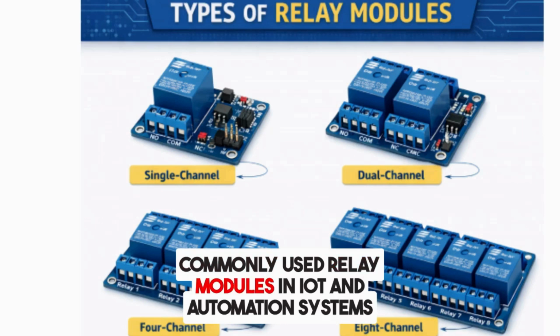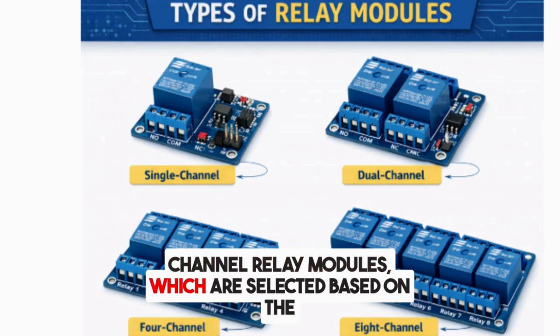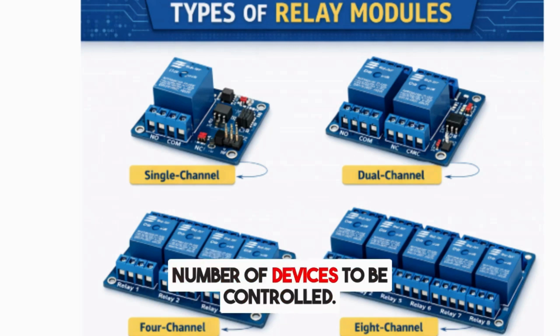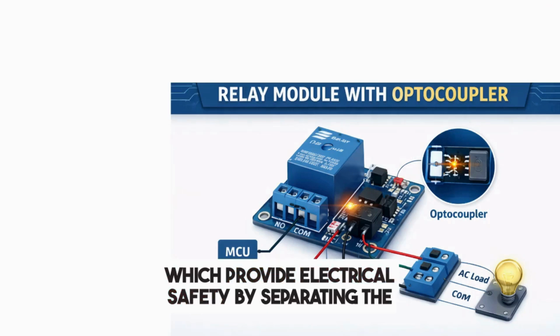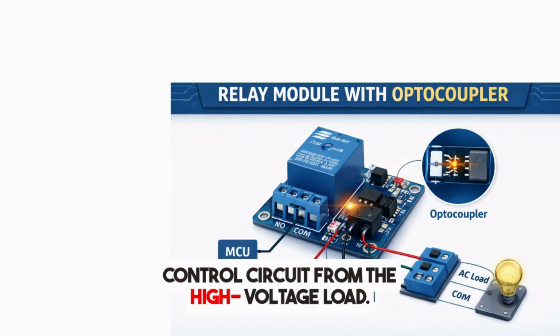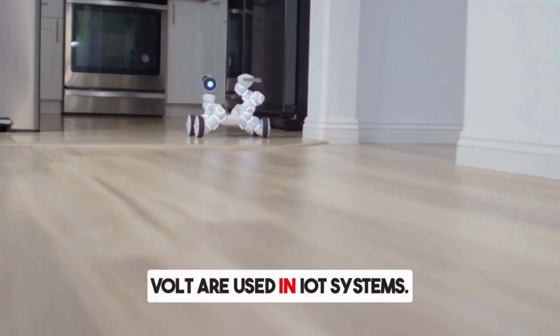Commonly used relay modules in IoT and automation systems are single channel, dual channel, 4 channel, and 8 channel relay modules, which are selected based on the number of devices to be controlled. Few relay modules come with optocoupler isolation, which provides electrical safety by separating the control circuit from the high voltage load. Low voltage relays, 3 to 5 volt, are used in IoT systems.